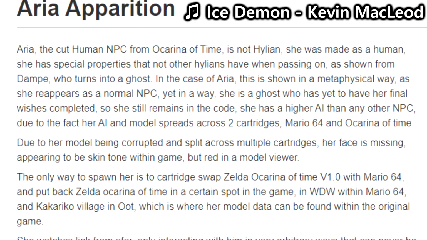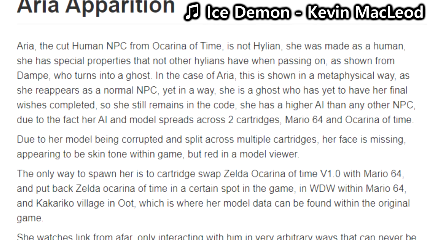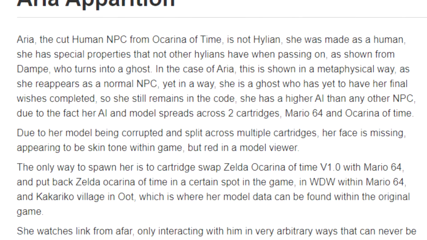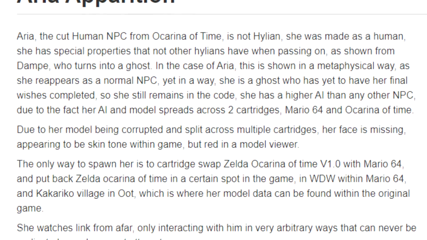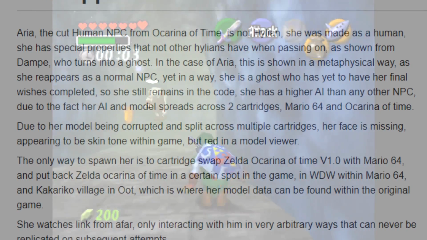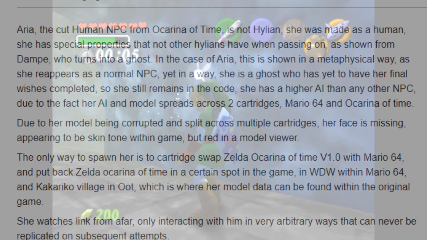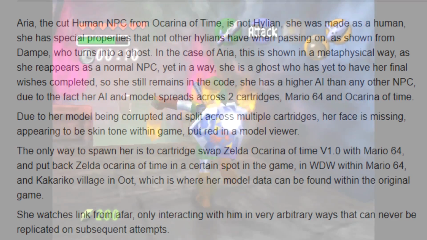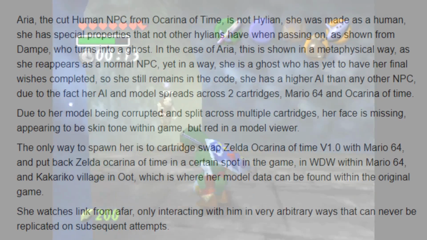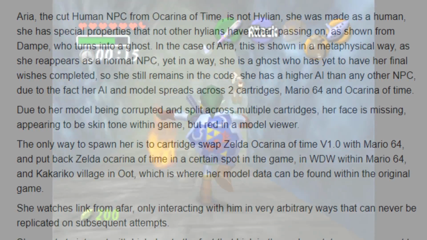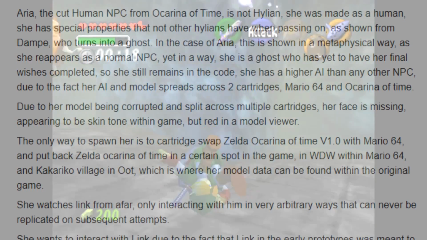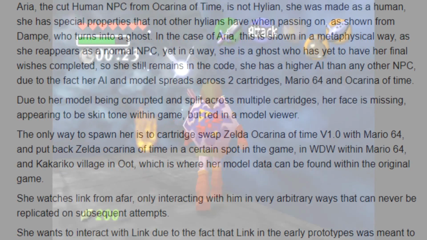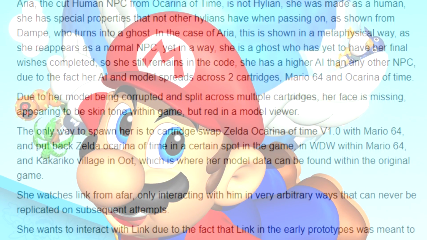The Aria apparition. Aria, the cut human NPC from Ocarina of Time, is not Hylian. She was made as a human. She has special properties that other Hylians don't have when passing on, as shown from Dampé, who turns into a ghost. In the case of Aria, this is shown in a metaphysical way, as she reappears as a normal NPC, yet in a way she is a ghost who is yet to have her final wishes completed, so she remains in the code. She has higher AI than any other NPC, due to the fact that her AI and model spreads across two cartridges, Mario 64 and Ocarina of Time.